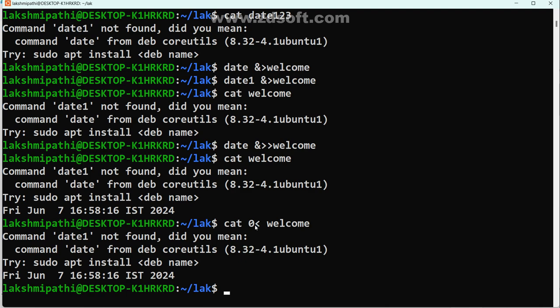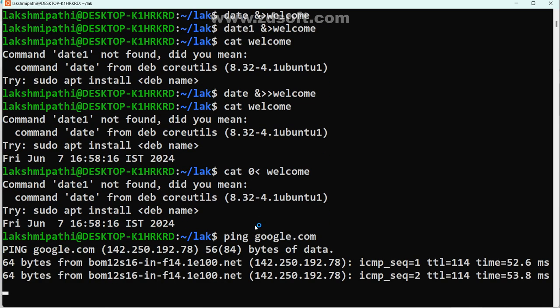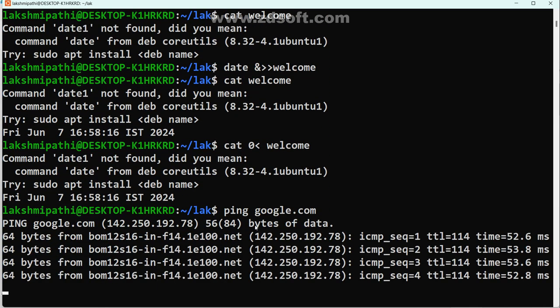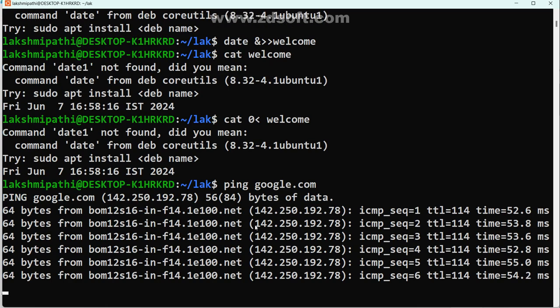Now see, I may run one command, maybe ping, right? Here it may work or not, we don't know. Ping google.com. See, is it pinging or not? It keeps on pinging.